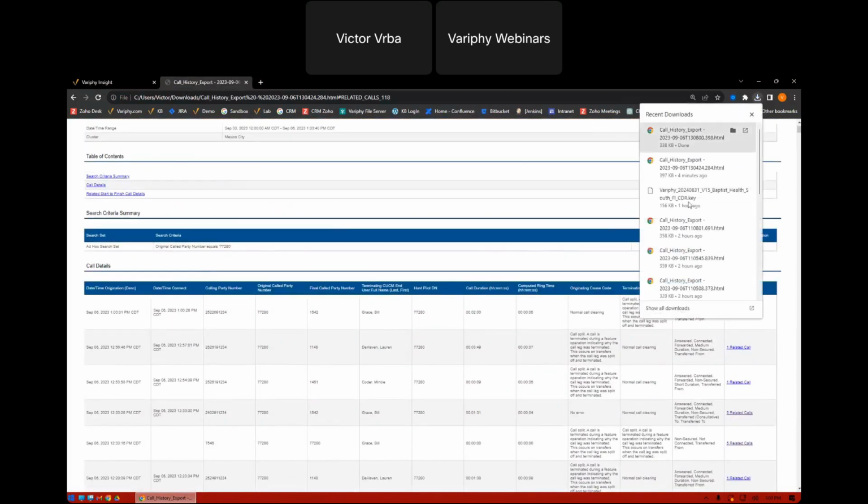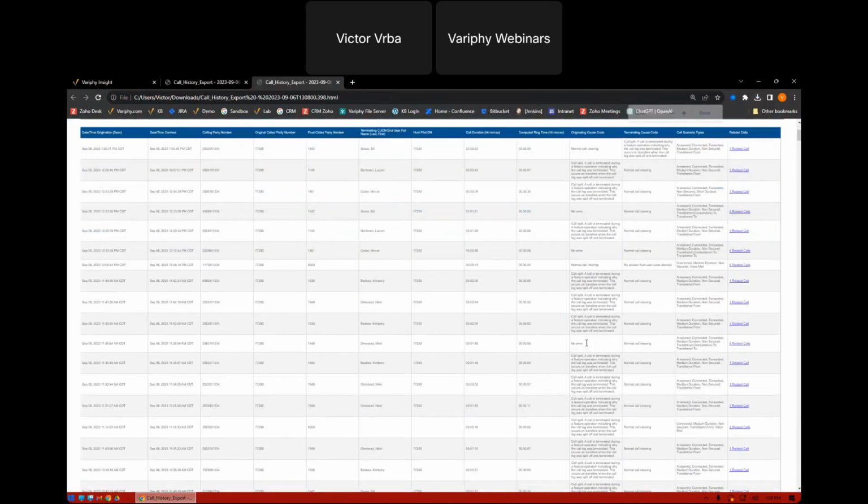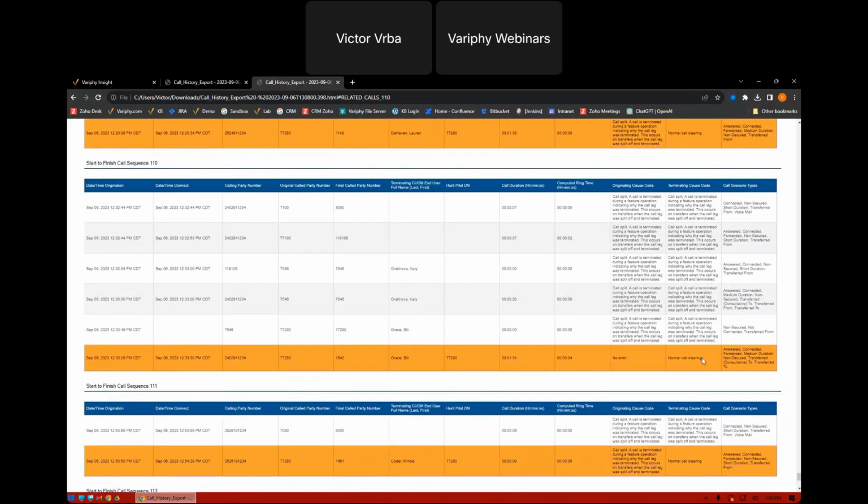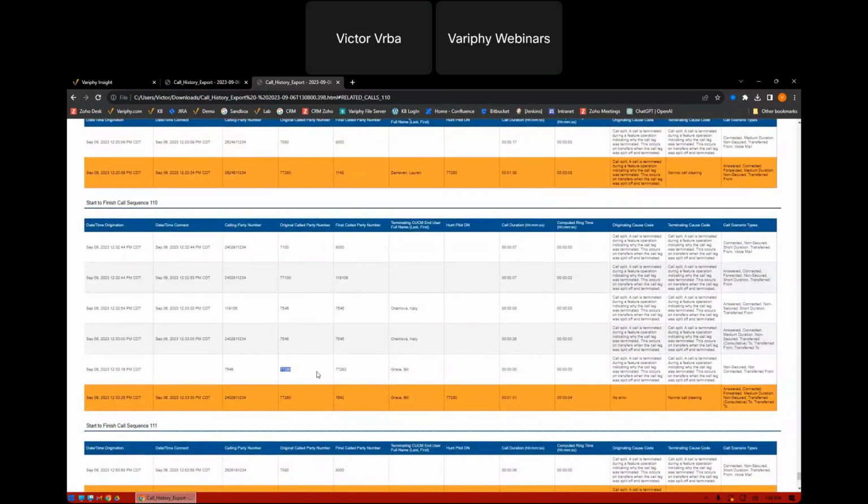Helps if I actually open up that report. There we go. And now we can see what we did is we added that normal call clearing filter. So we're no longer counting this row. It's not in orange, which means it doesn't go towards our total count, which is now 116 rows.